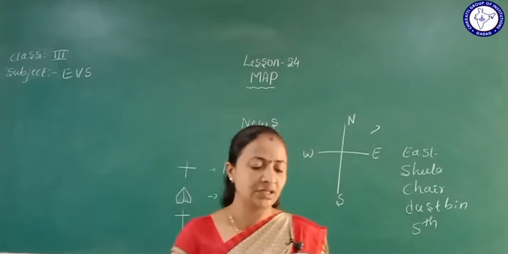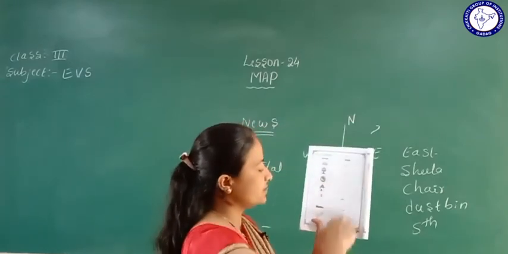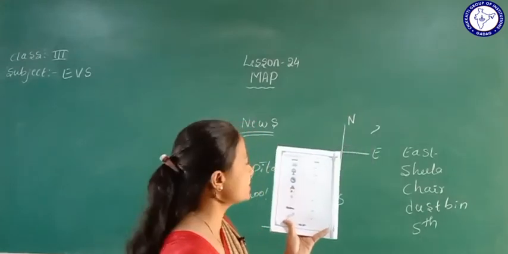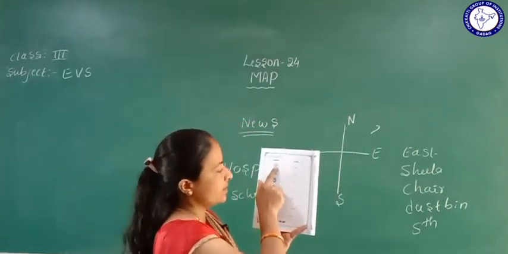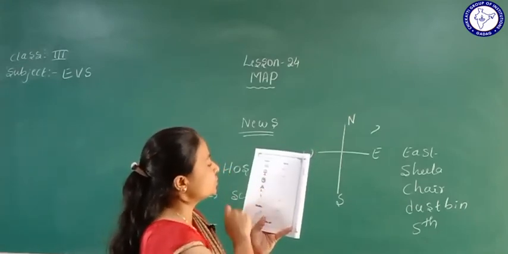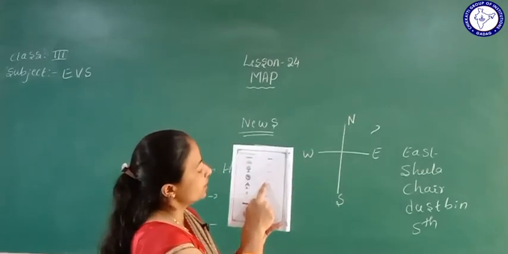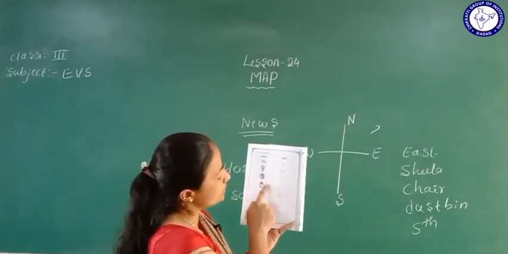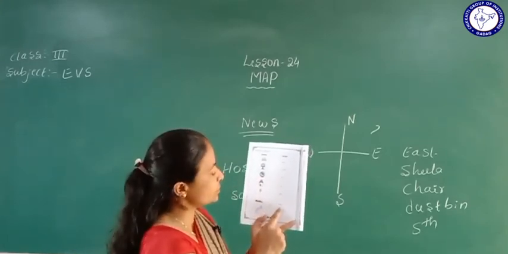Then match the following is given here. See students, symbols are given here and details are given here. Match the following. Here the sun is rising. Where is the sun? Show the sun here. Then next, tree is there. Where is the tree? Show the tree here. Then moon. Where is the moon? These all are symbols. You can mention it here.